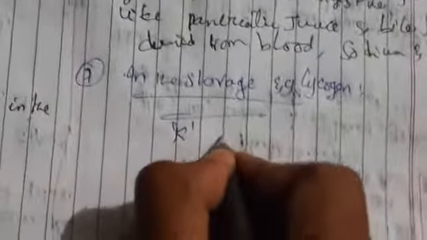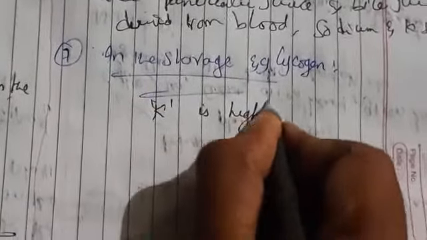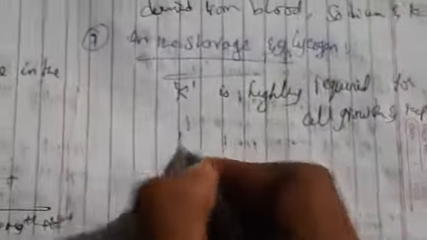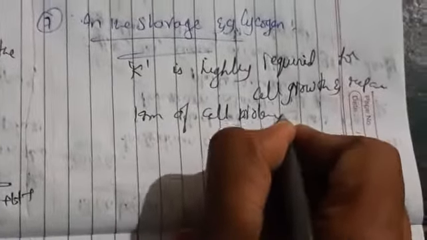So generally, in storage and glycogen, potassium is required. Potassium is highly required for cell growth and cell repair. How much do we require? 1 gram of cell protein requires 0.45 milliequivalent of potassium.